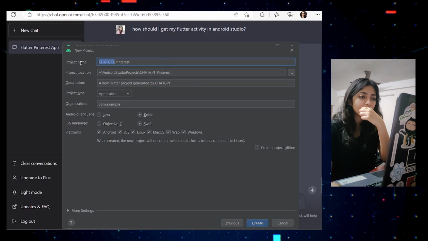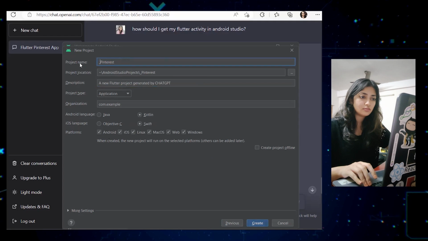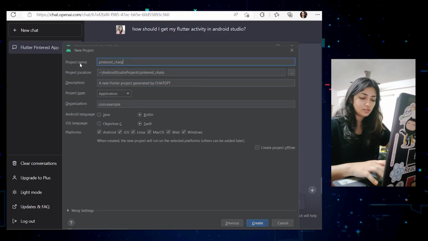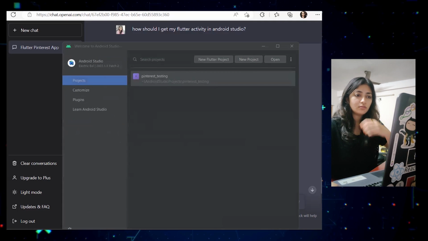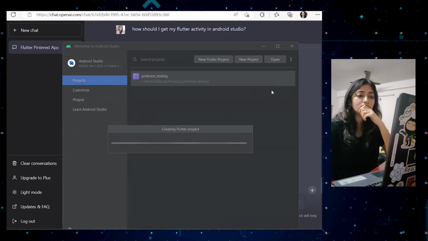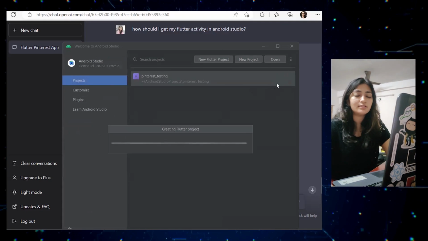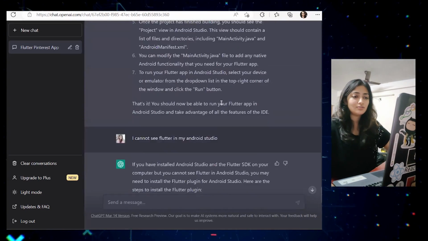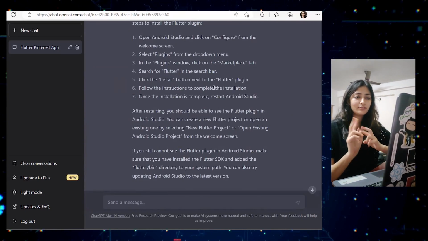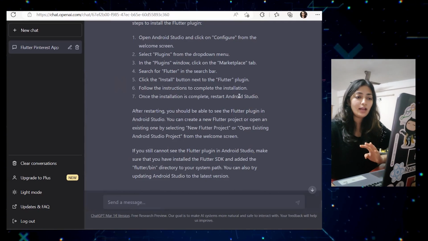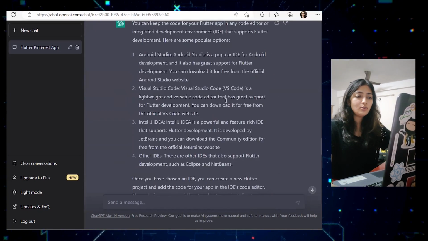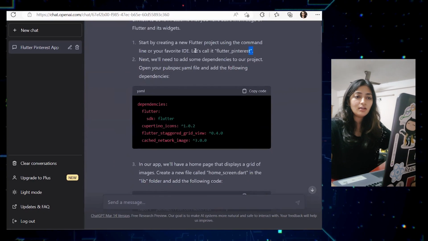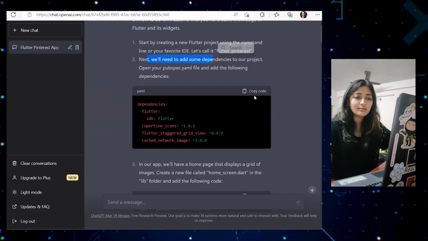Okay, sorry. Pinterest ChatGPT. As I said, I'm a noob, so let's follow along. Whatever happens, we'll see. So we have our plugins, we have the SDK, and we have made a new project. Now the only part left is to write the codes which were given to us. So we start by creating this. Now we'll add some dependencies.